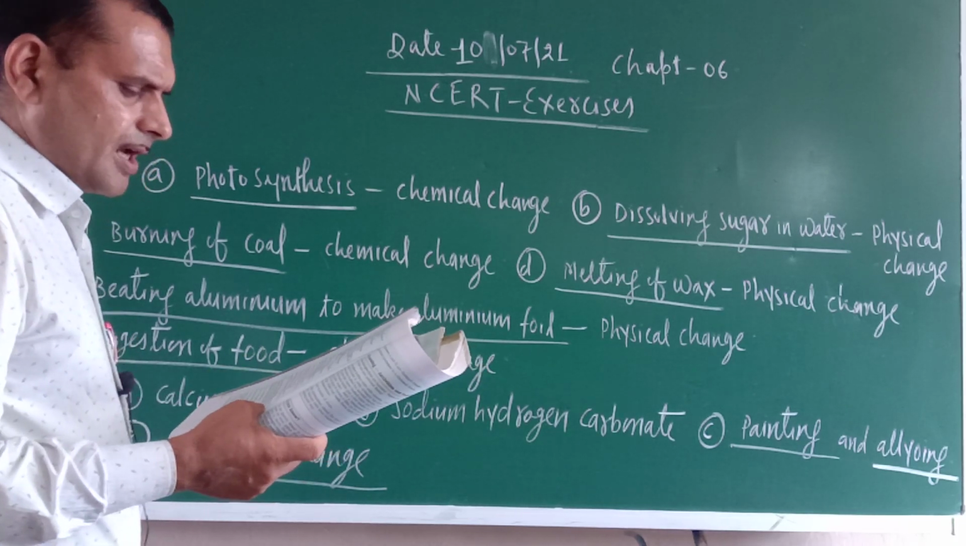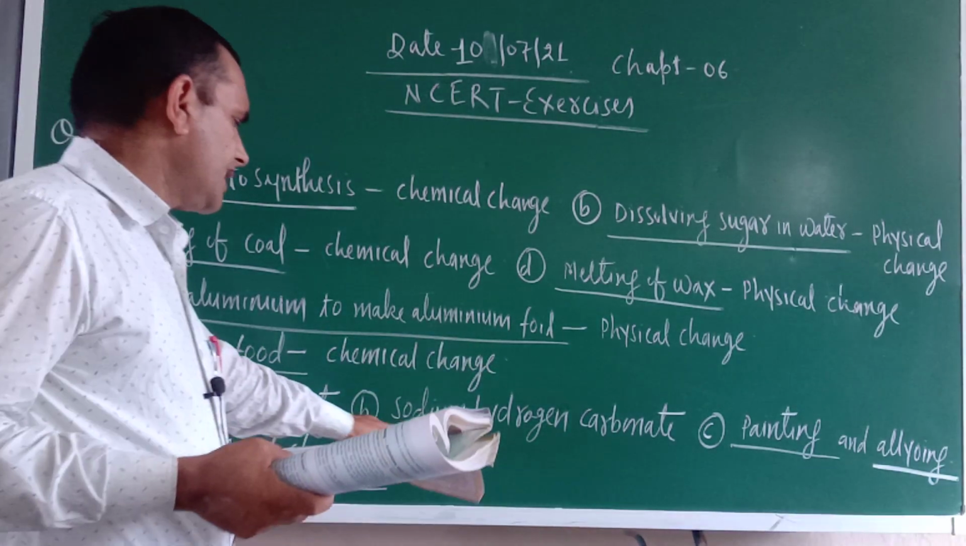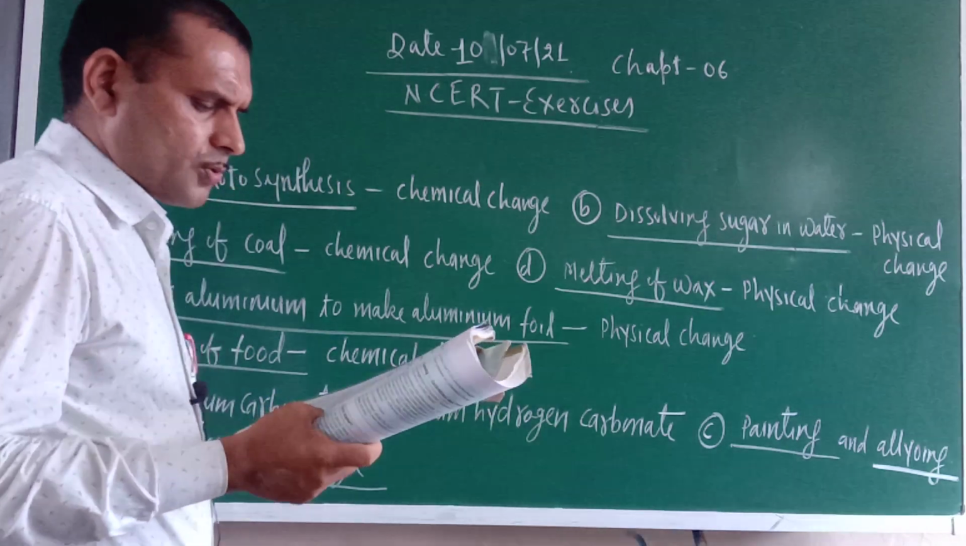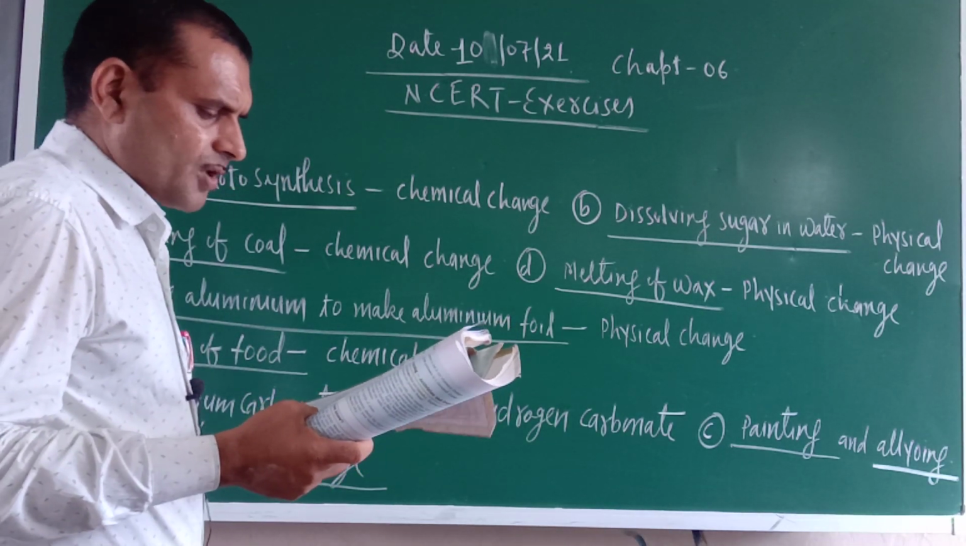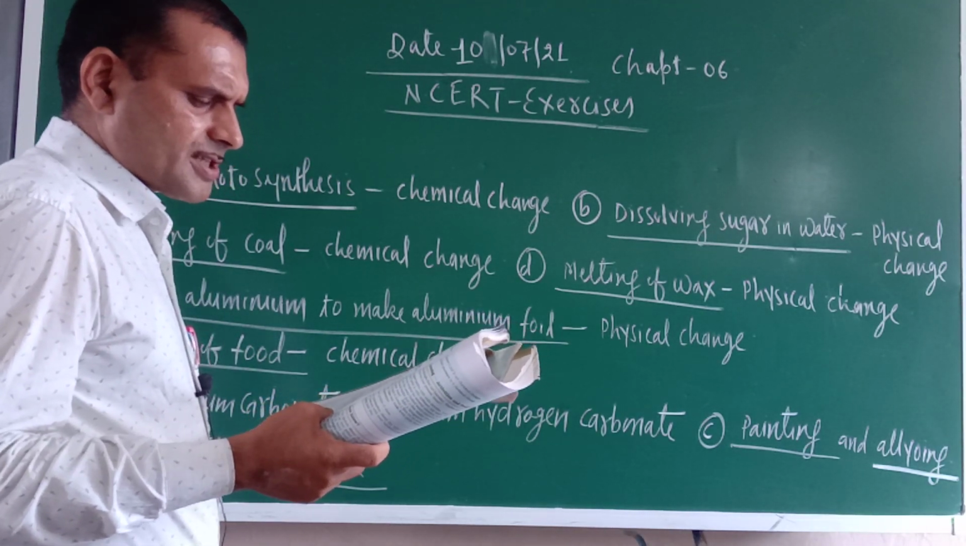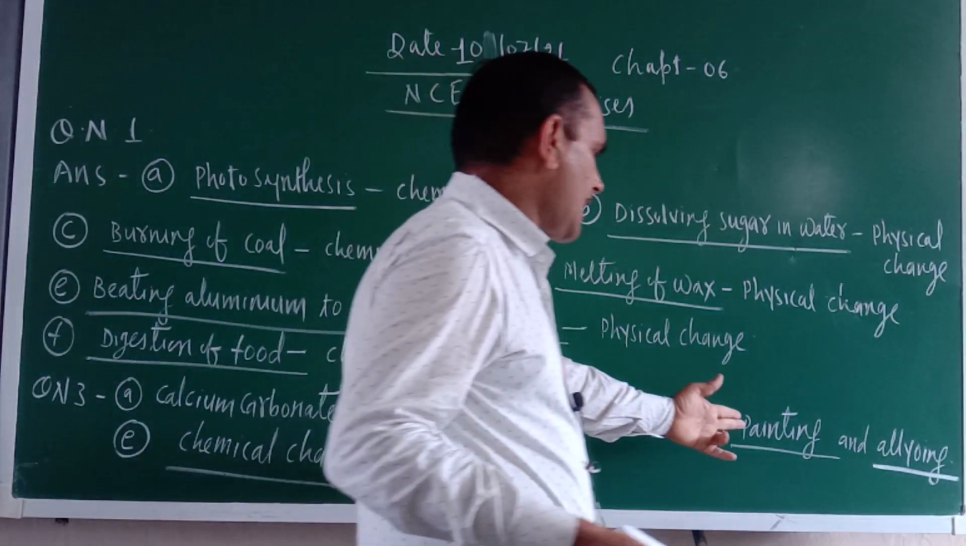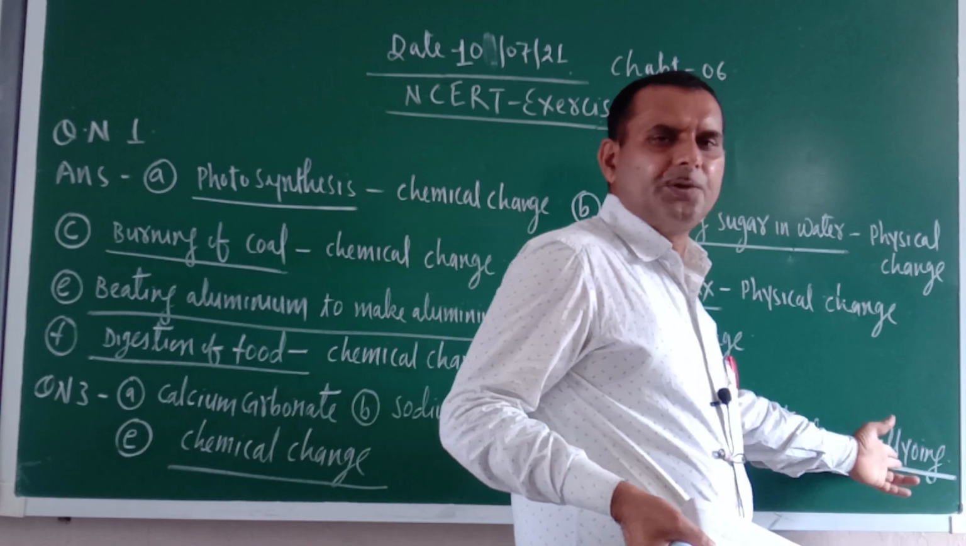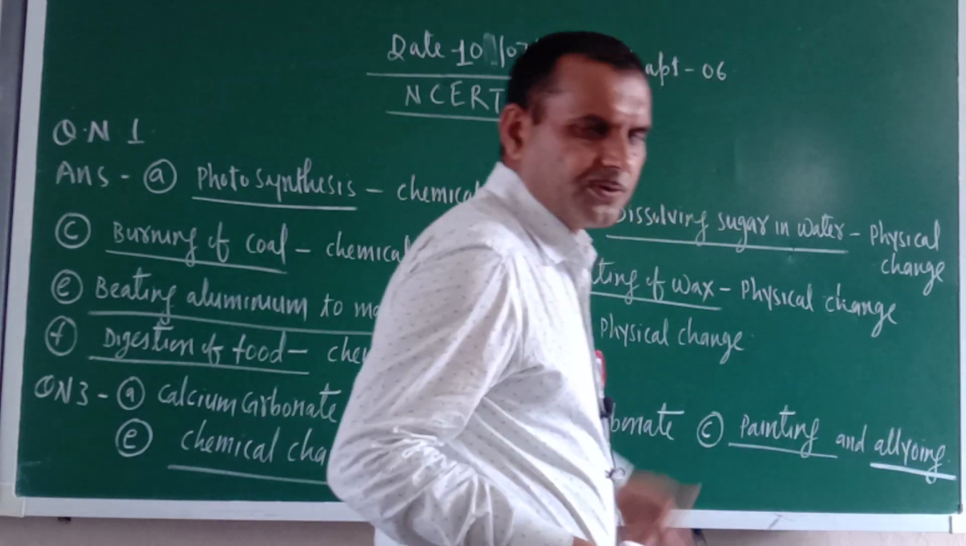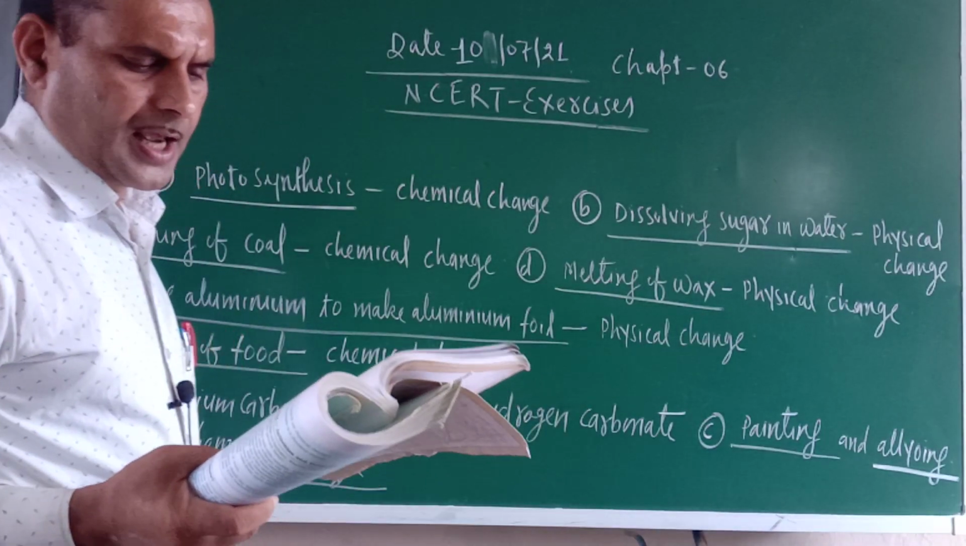The second one is the chemical name of baking soda. The chemical name of baking soda is sodium hydrogen carbonate. The two methods by which rusting of iron can be prevented are, any two methods you can write, painting and alloying, or you can write galvanization also. Any two methods you can write.